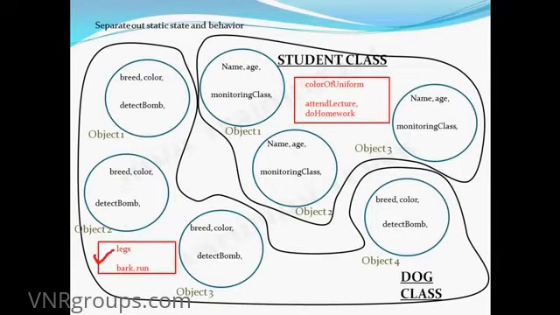Okay, so I have extracted out this static state and behavior separately, and from the student class also I have extracted out the static state and behavior. So after extracting out the static things, whatever remains, these non-static state and non-static behavior, will be called an object.